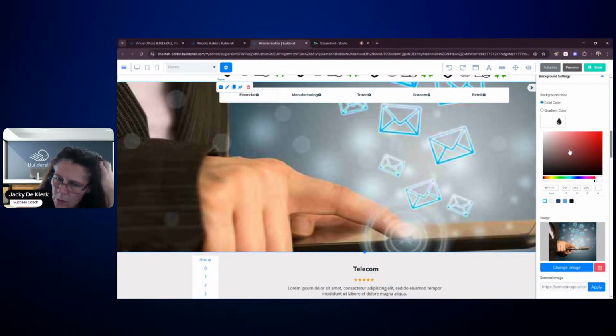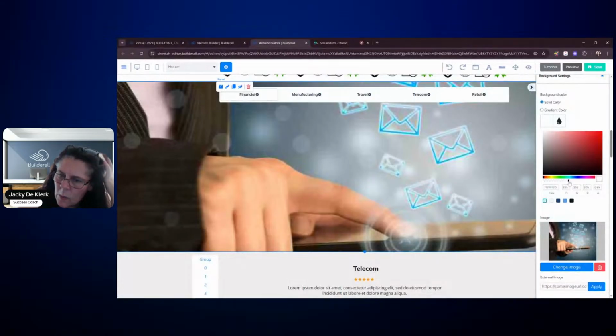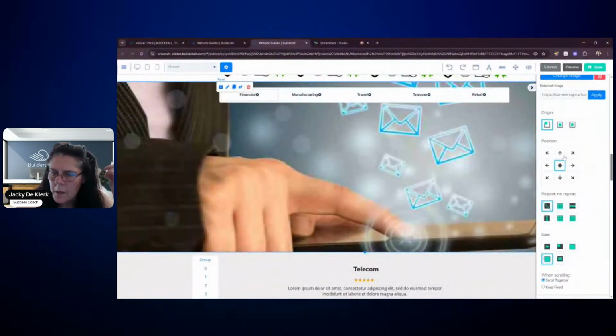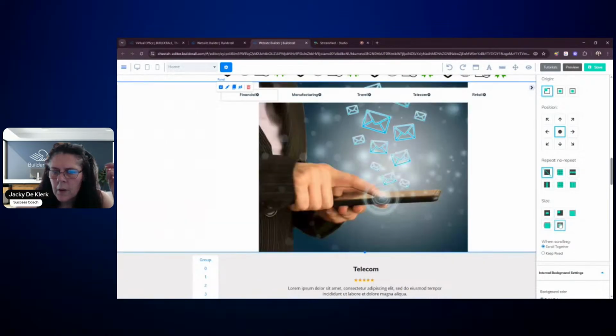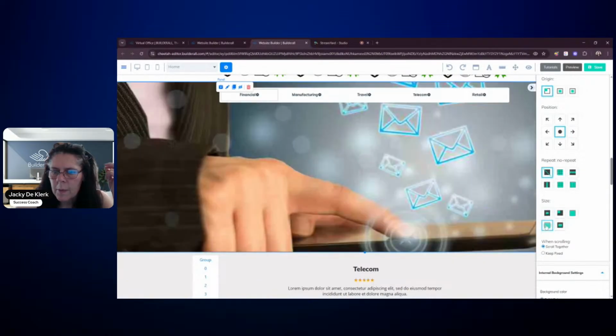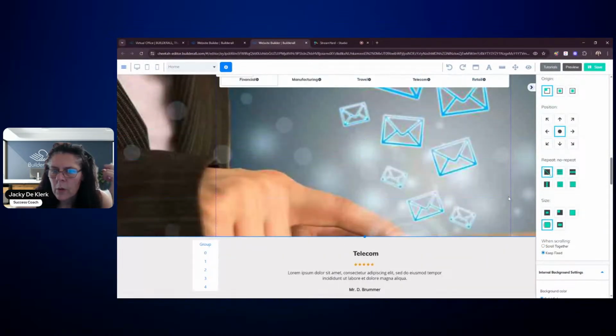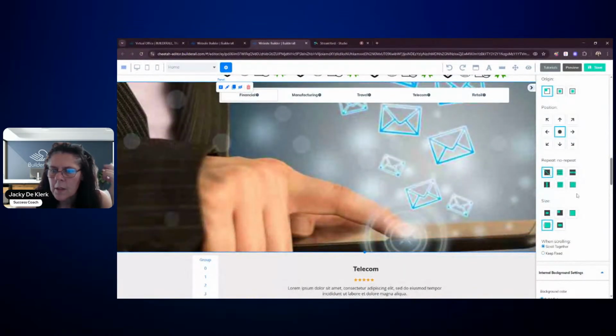So we're going to go to our background settings and just see what, not that one, see right here what we can do. By clicking on these different areas, you can see what's happening here. You can keep it fixed as well, which means when you scroll, it stays there, but we're not going to do the fixed.